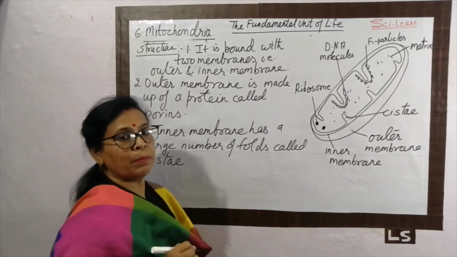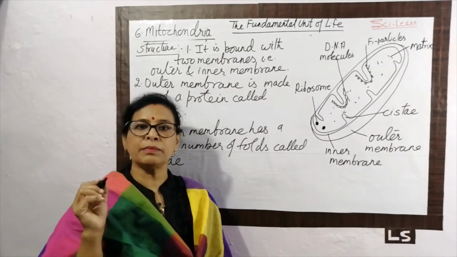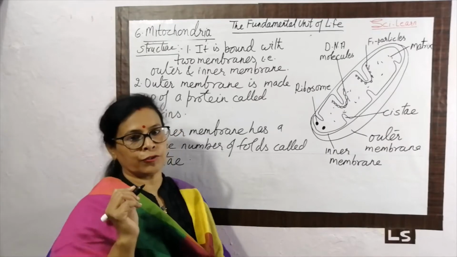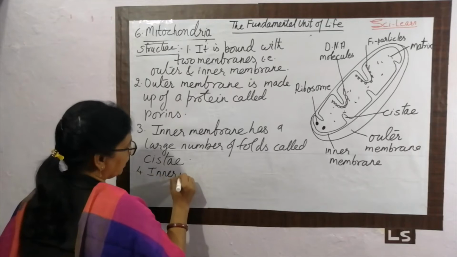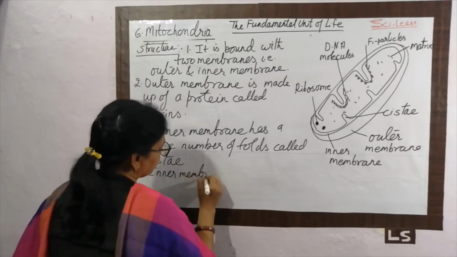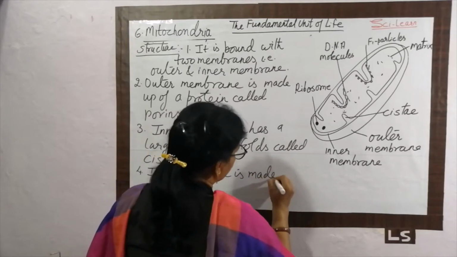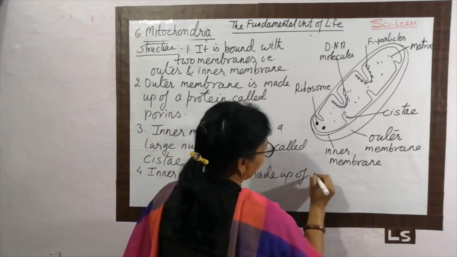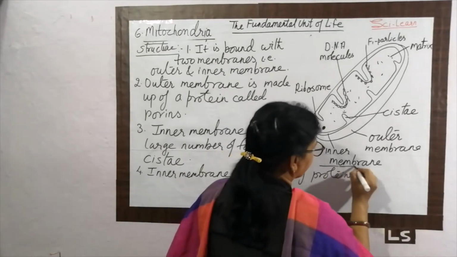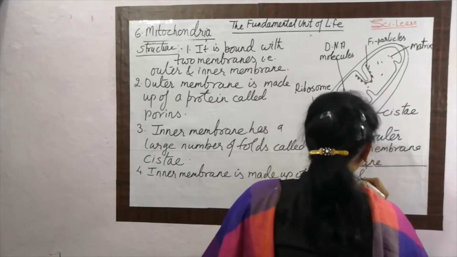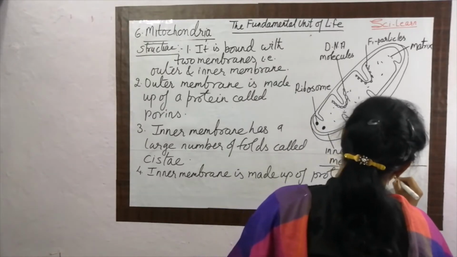Now what components make the inner membrane? It is made up of protein and phospholipid.